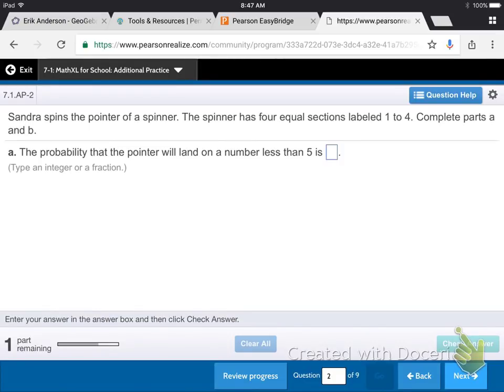Okay, problem 3 says Sandra spins the pointer of a spinner, and the spinner has 4 equal sections, that's very important, labeled 1 to 4. Complete parts A and B. Okay, A says the probability that the pointer will land on a number less than 5.